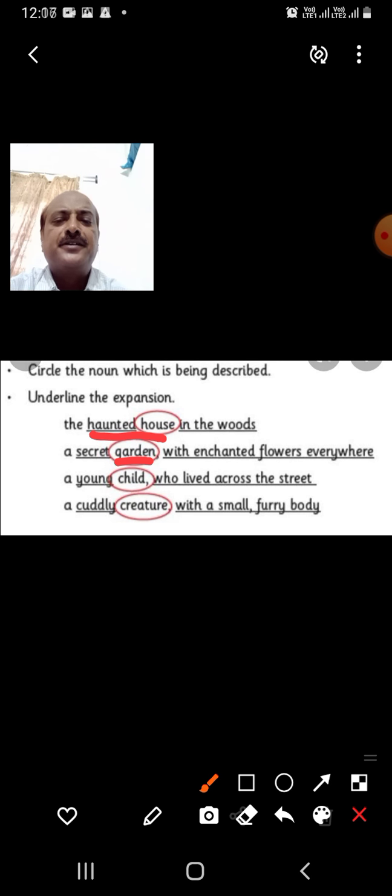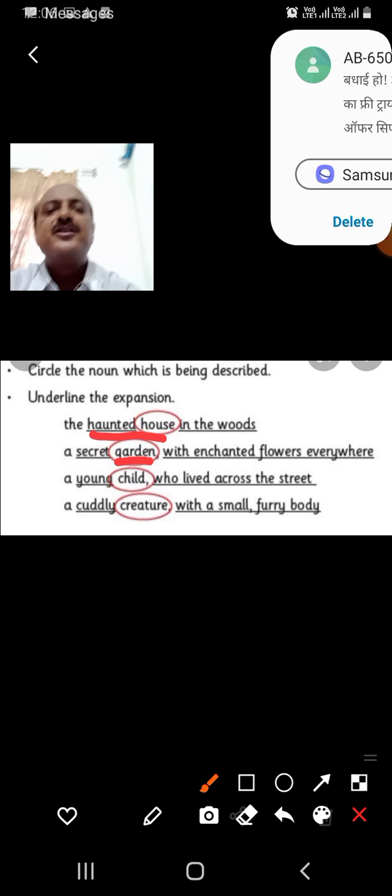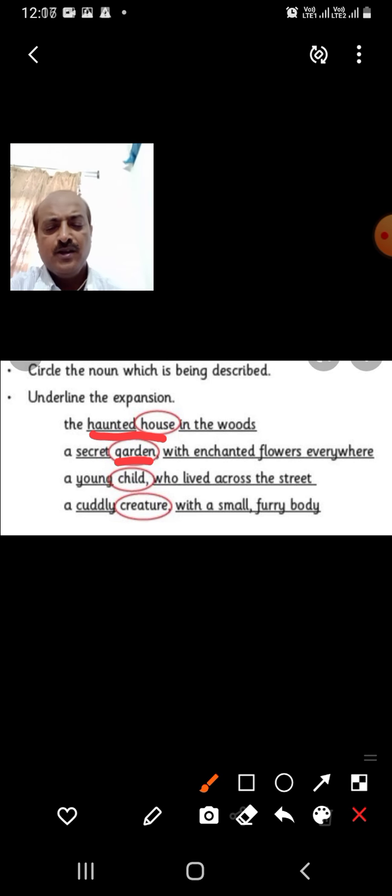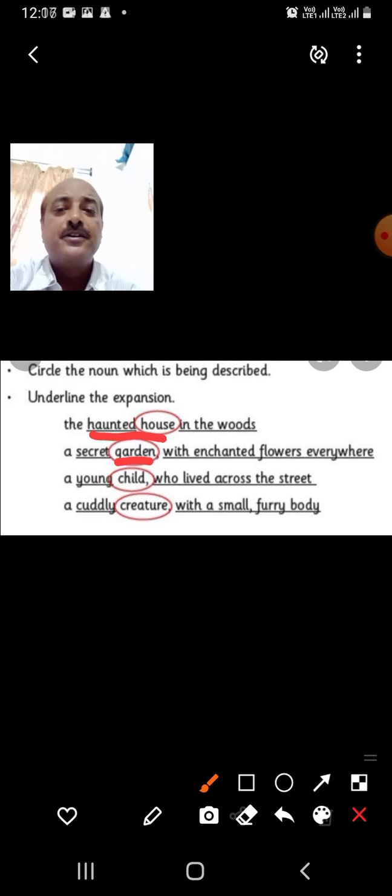Cuddly creature. So, creature is a different type of animal. Cuddly creature with a small furry body is the noun phrase. Furry means very soft. So out here, in the first one, house is the main noun and haunted is the adjective. Haunted house becomes the phrase.